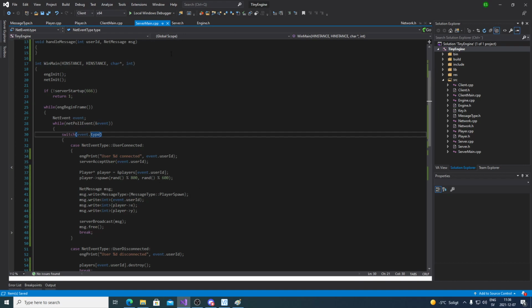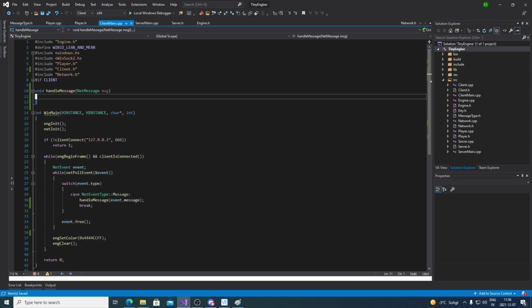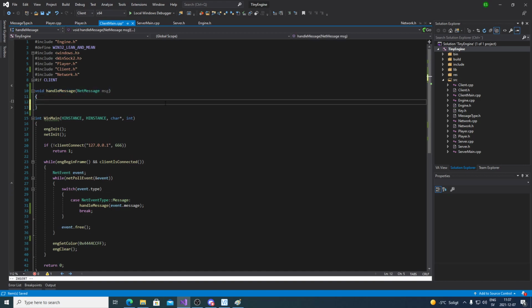Okay, so that's the server. So let's decode this then on the client. So when we're getting a message here on the client, we're gonna first of all read which type of message it is. So we're gonna read the message type.